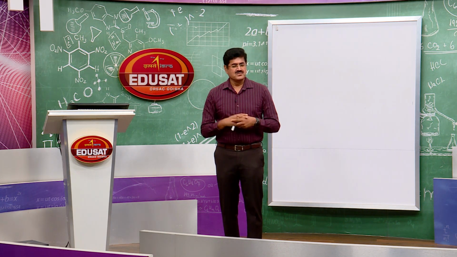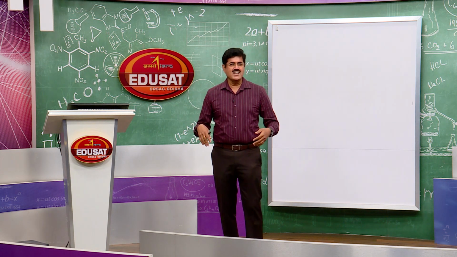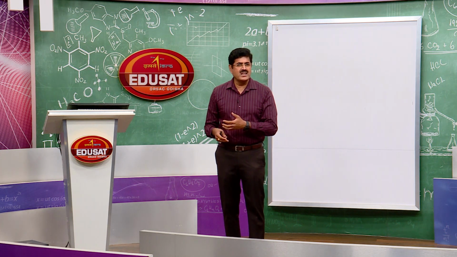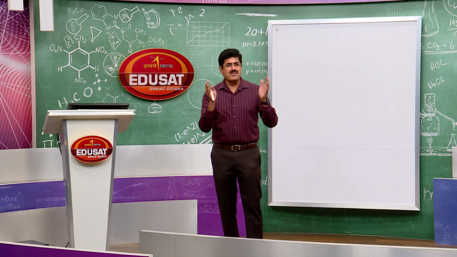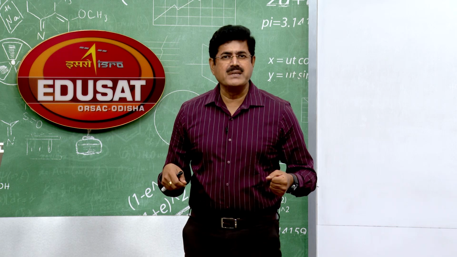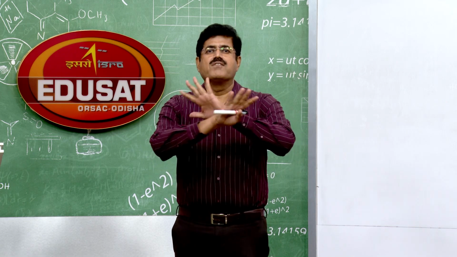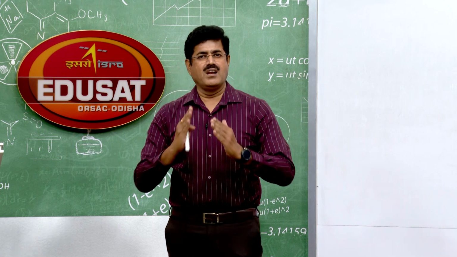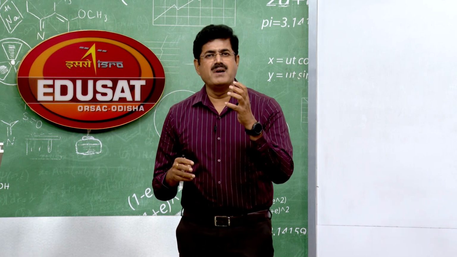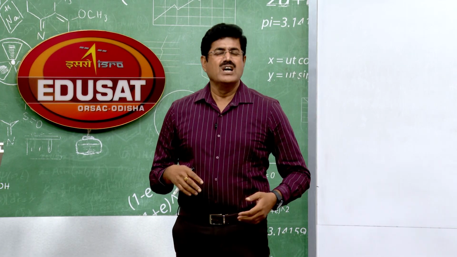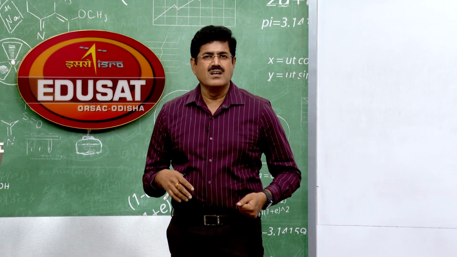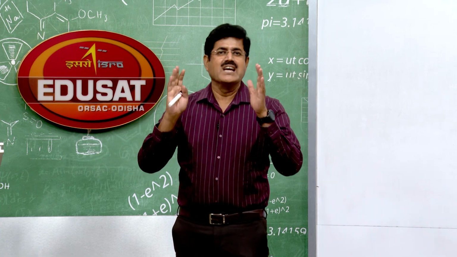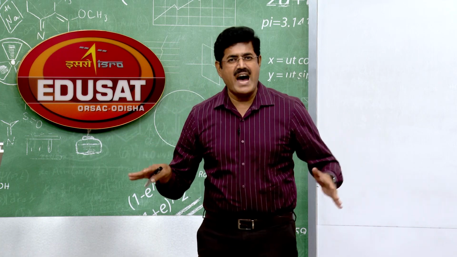Why is this so? Just see the electronic configuration. All these elements have 8 electrons in the outermost shell except helium, ns2 np6. So they have quite stable electronic configurations. Because of the stable electronic configuration, these elements have little tendency to enter into chemical combination. Neither do they lose electrons nor accept electrons, and they are also not interested in sharing electrons.